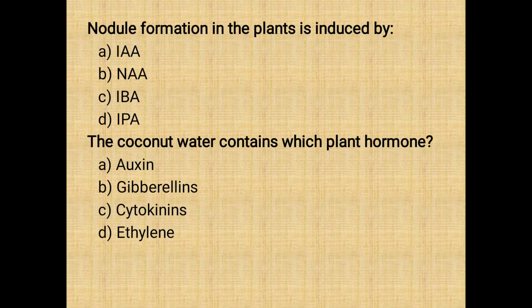Next question is nodule formation in the plants is mainly induced by. So the nodule formation in legume plants is mainly induced by IAA, that is your indole acetic acid. Next question is the coconut water contains which plant hormone? So in coconut water cytokinins are found. That's why in some cases in tissue culture laboratories coconut water is used to promote the process of cell division.